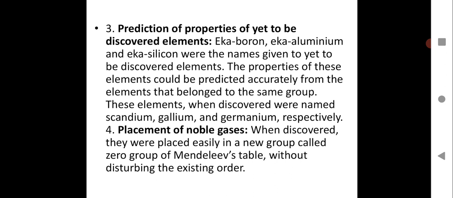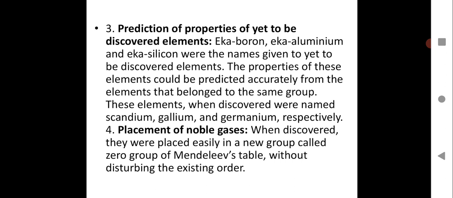That was Eka boron, Eka aluminium and Eka silicon, the names given to yet to be discovered elements. So the properties of these elements could be predicted accurately from the elements that belong to the same group. These elements, when discovered, were named scandium, gallium and germanium respectively. So Eka boron, when discovered, was known as scandium. Then Eka aluminium was given the name gallium, and Eka silicon was given the name germanium.